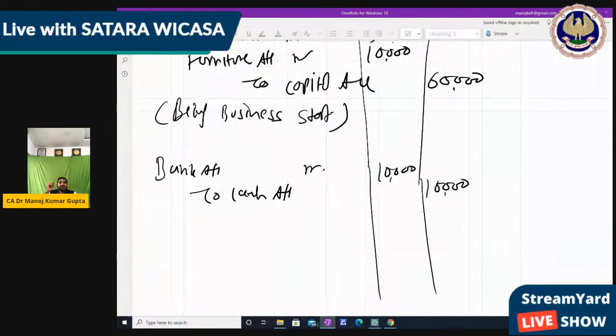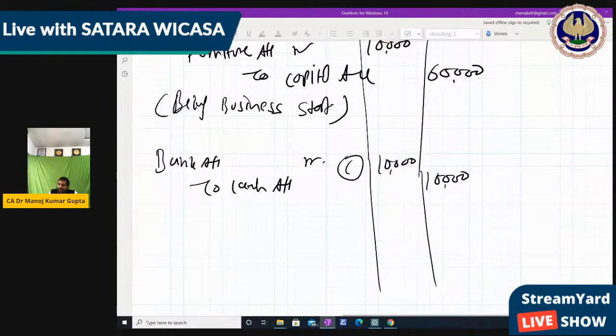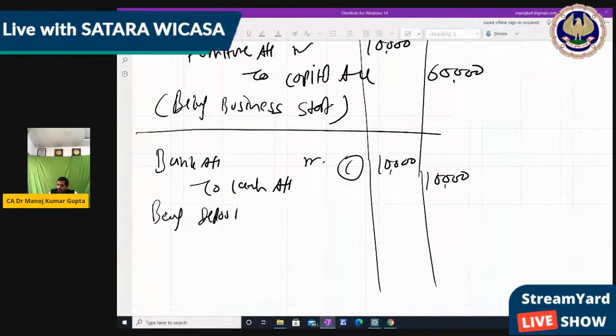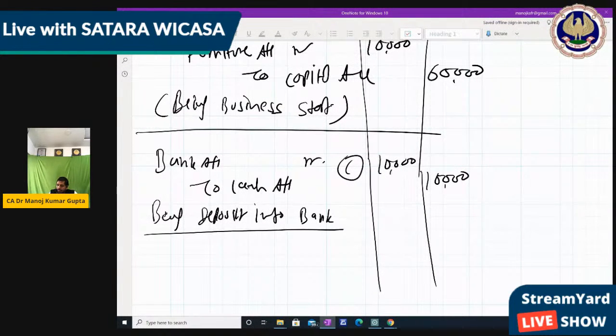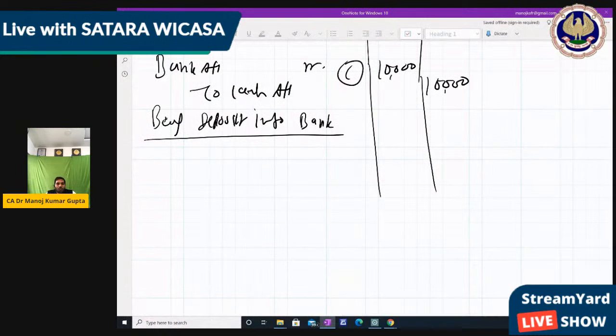But remember, this bank account is the same as cash, but the difference is that bank is a personal account and cash is a real account. But still both are the same. That's why we should use a contra entry, remember? Then you can write the narration also: being deposit into bank. Okay. Further.